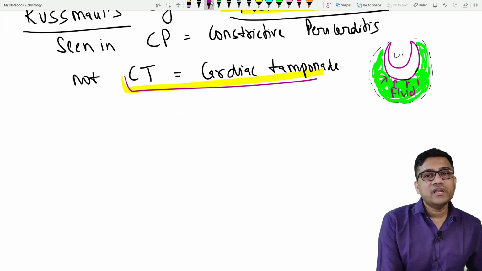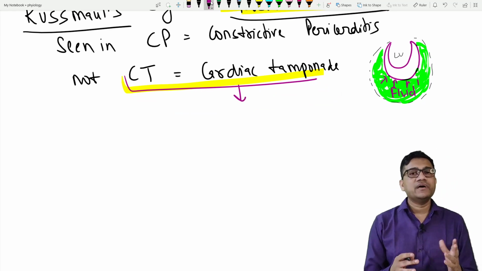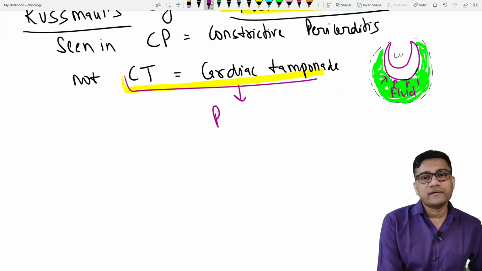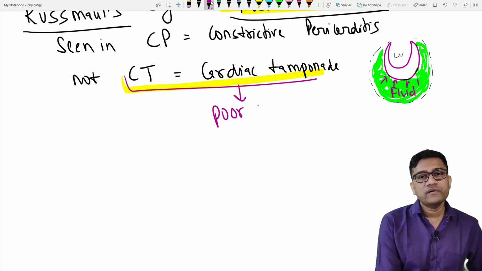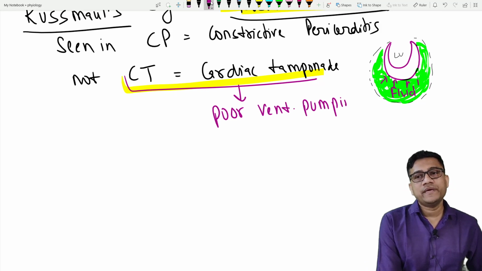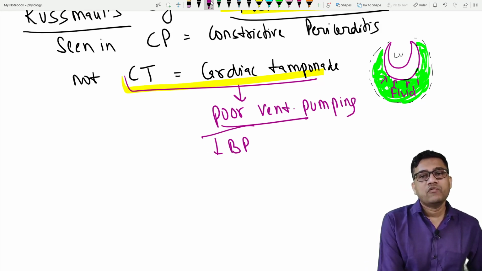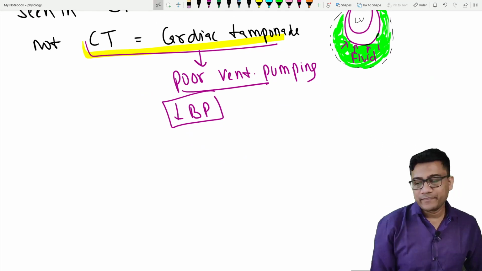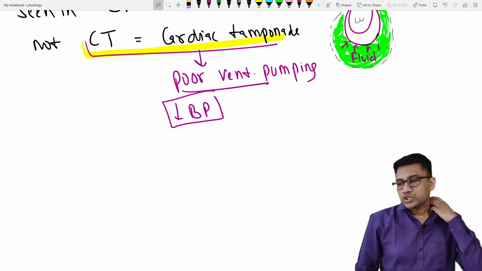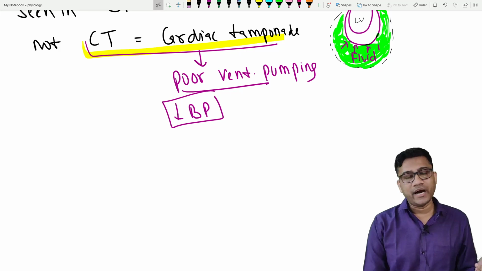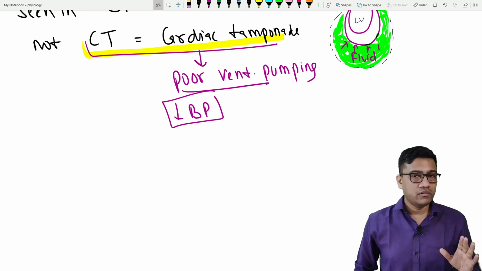So what happens? Will the heart be able to pump blood sufficiently? No. So this fluid will compress the ventricular chamber and it causes poor ventricular pumping. So what happens to BP? It will decrease. So this causes decreased BP. Why? Because the heart is not pumping. Clear? Are you clear now? So BP will fall. Okay.